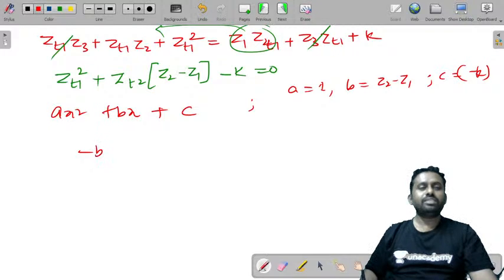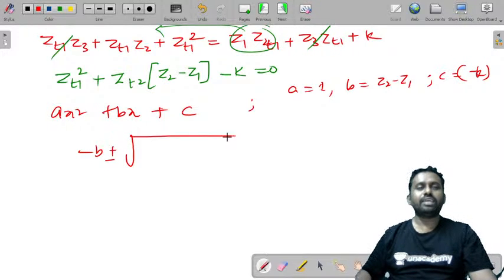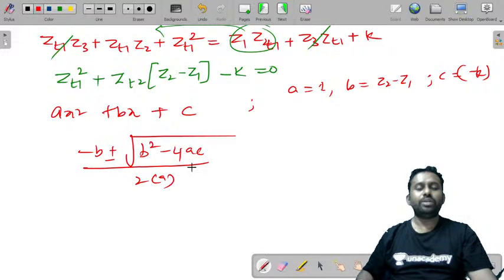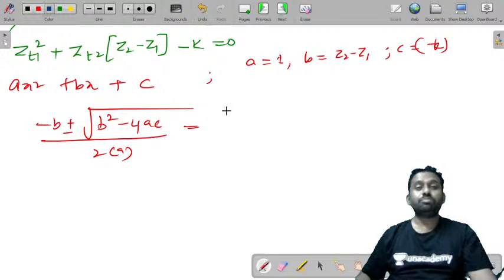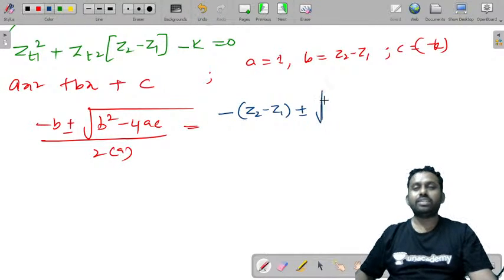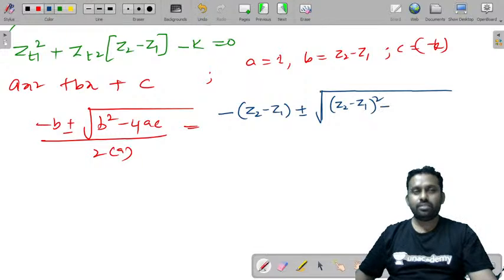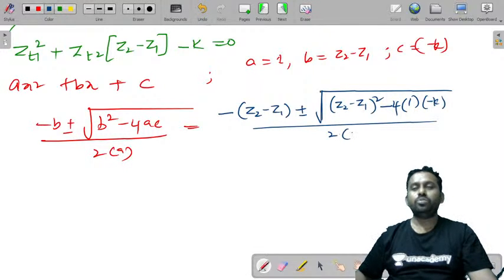What are the roots of this? Minus b plus or minus under root of b square minus 4ac by 2 into a. So that is minus b, minus of Z2 minus Z1, plus or minus under root of b square, that is Z2 minus Z1 whole square, plus 4 into a, which is 1, into c, which is minus K, by 2 into 1.